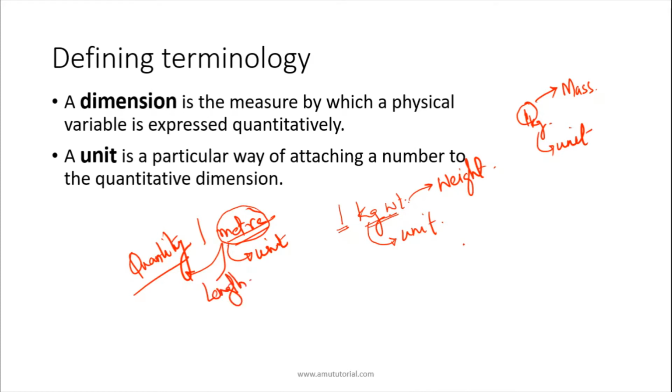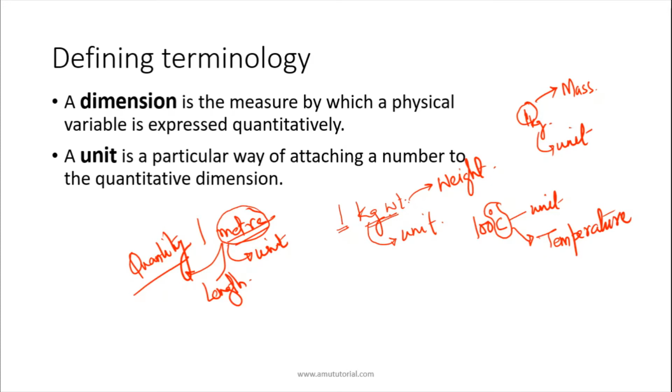Suppose you got a fever and you go to a doctor, and the doctor checks you with the help of a thermometer, and he says that you have a fever of 100 degrees Celsius, let us suppose. So what is this degree Celsius? This is the unit, and this unit represents some quantity. And what is that quantity? Temperature. Have you got the idea?